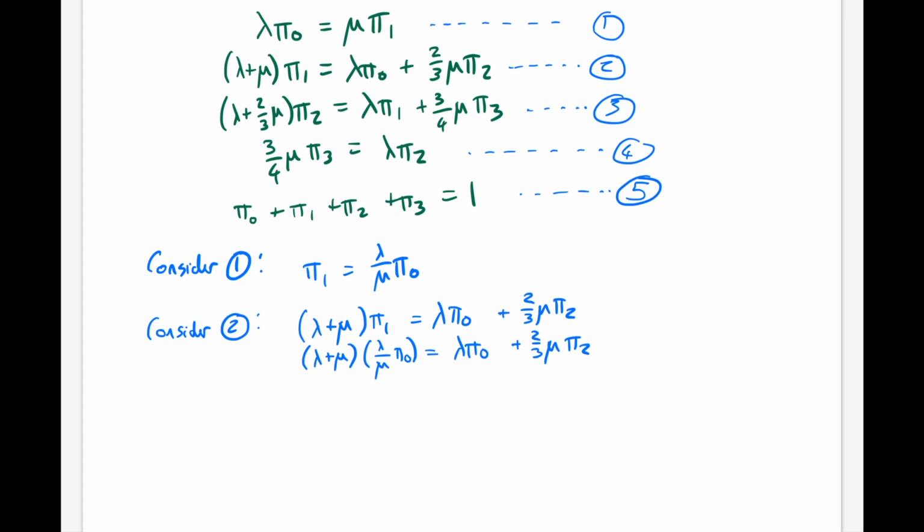Expand this out, and simplify by taking away lambda pi 0 from both sides, and dividing through by 2/3 mu.